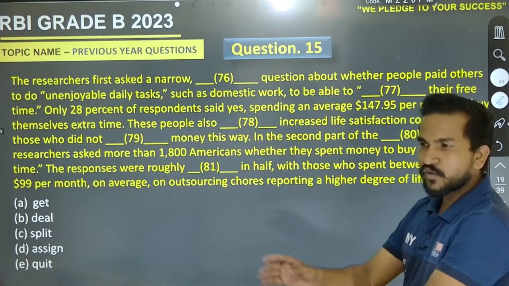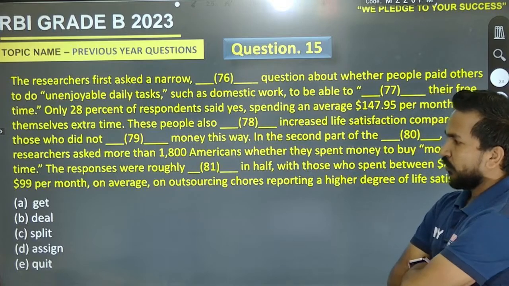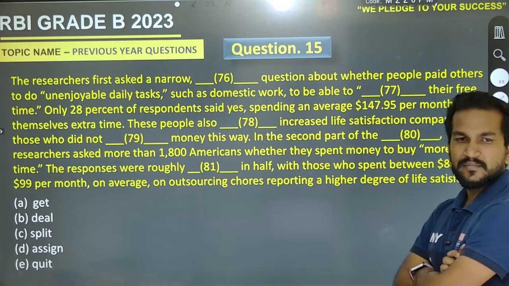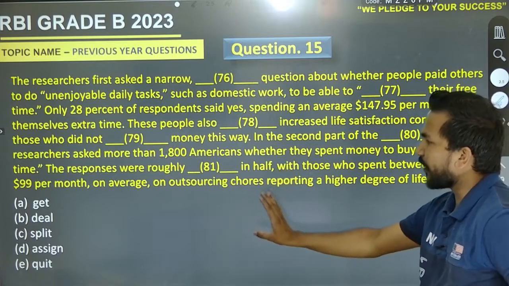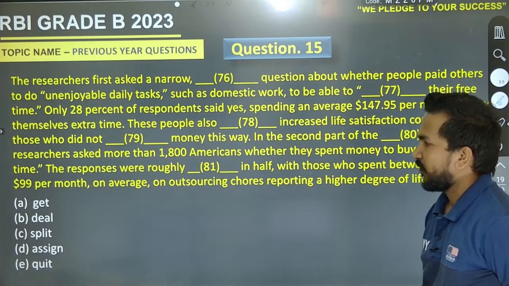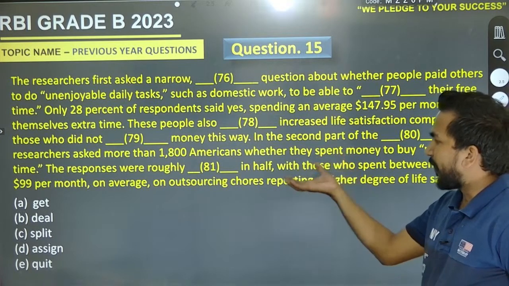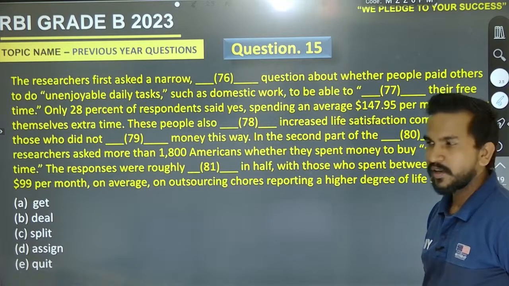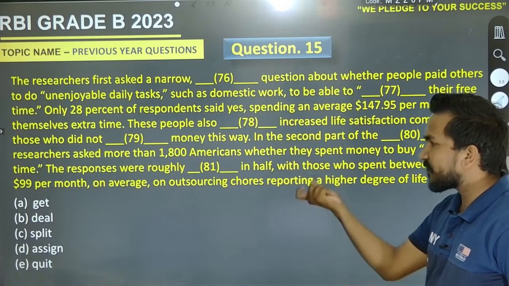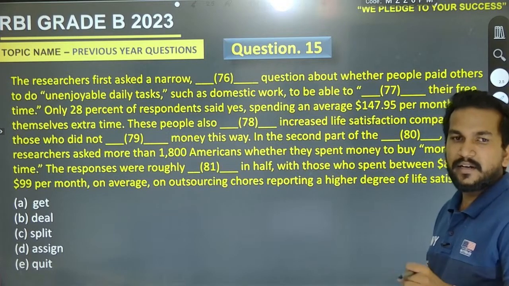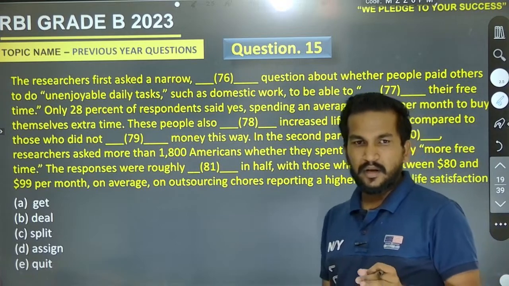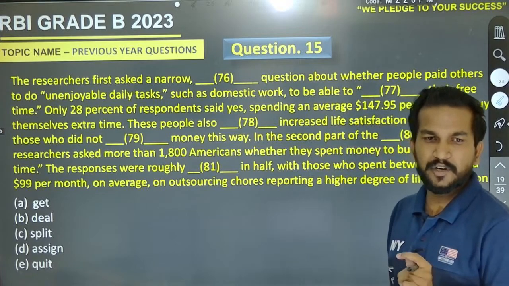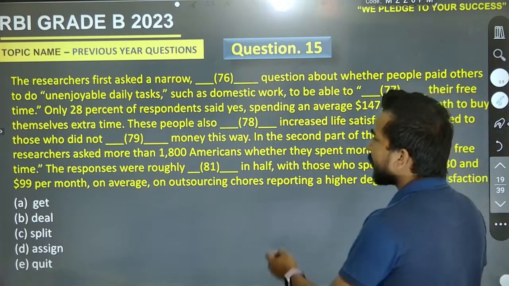Now who will be the first one who is going to give the answer? This is really very easy now, because there is a particular word that can tell you the right answer. If we are having it, the responses were roughly. Okay, can we write roughly estimation? Is it the right one? Roughly estimation? Yeah, it must be split in half.